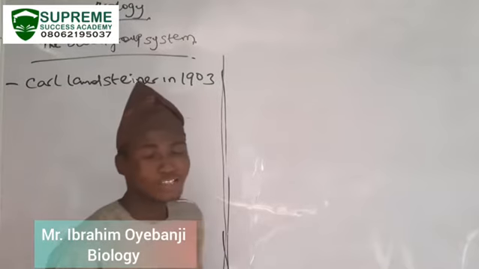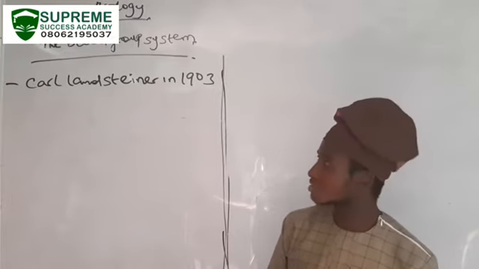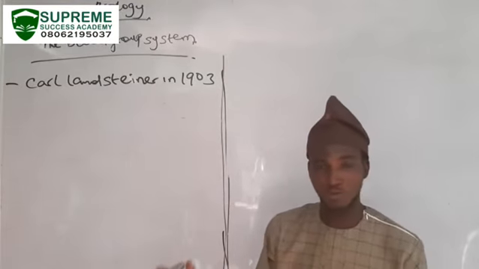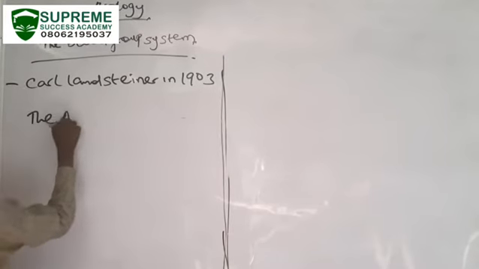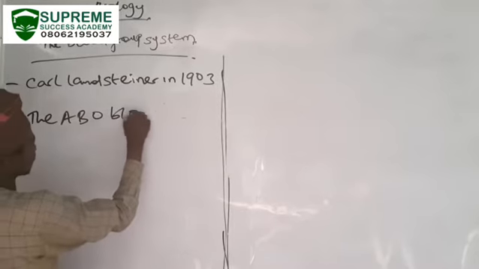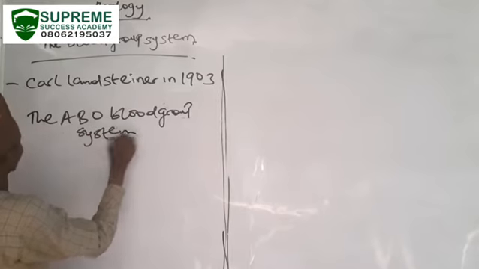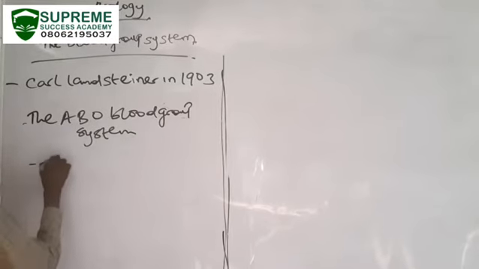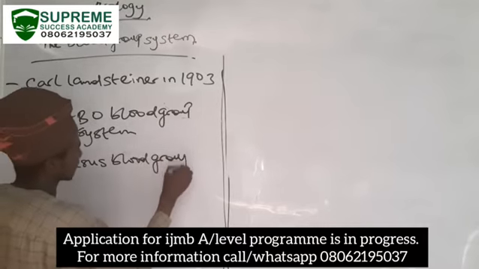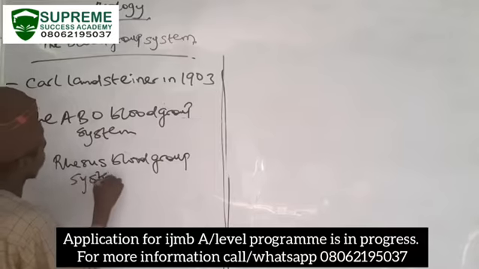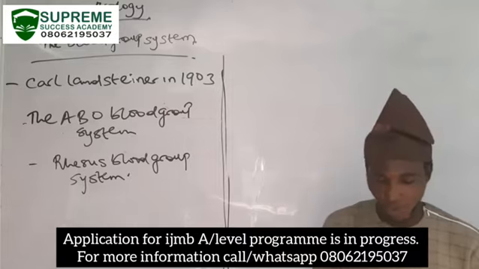in 1903. Of course, there are several other types of blood group system, but today I'm going to be discussing two core types. Number one, the ABO blood group system, and we shall also be looking at the rhesus blood group system.